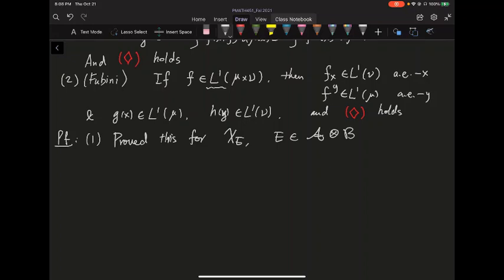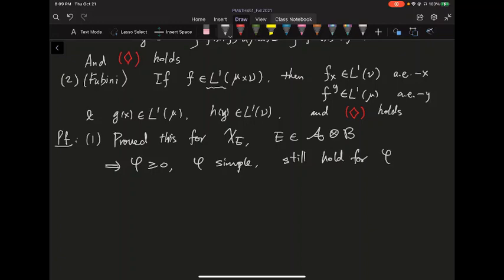If you go back to the last video, what we proved is essentially what we have here. Because everything here is an integral, and the integral is linear, immediately we know that if phi is a non-negative simple function, the Tonelli theorem also holds for this phi.